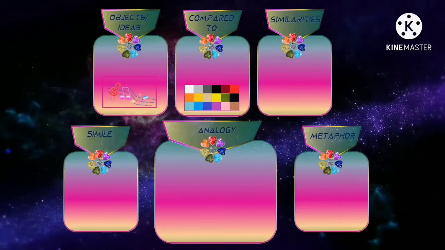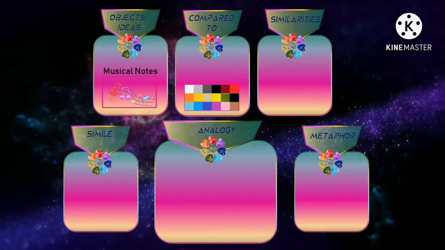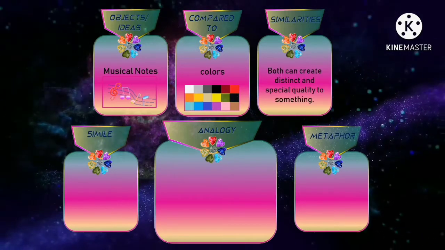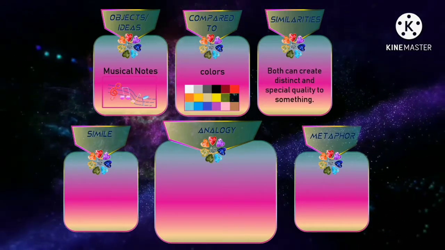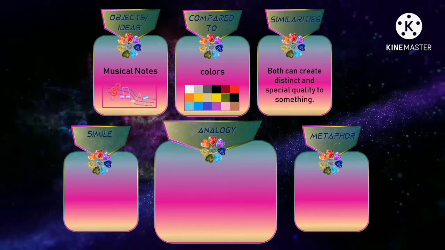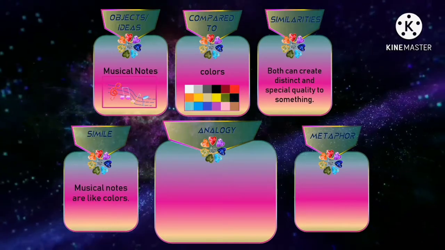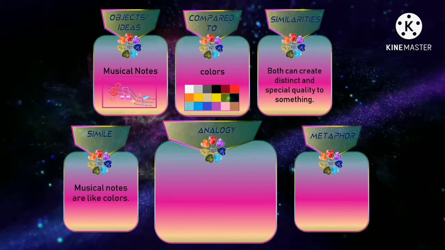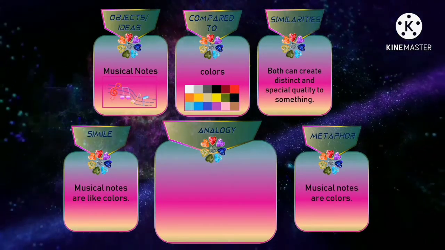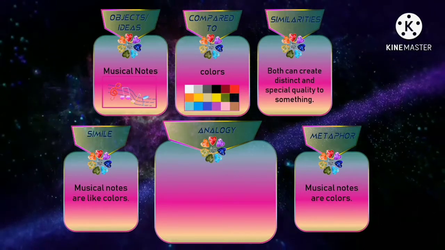The last example, musical notes compared to colors. What is the similarity between them? Well, both can create a distinct and special quality to something. In simile, musical notes are like colors. In metaphor, musical notes are colors.